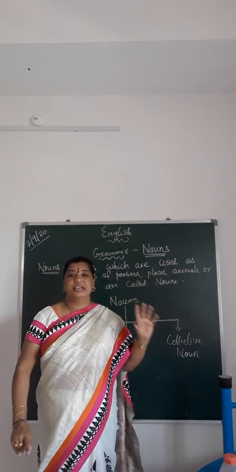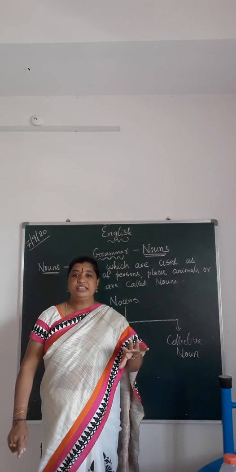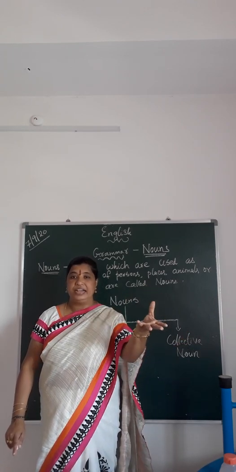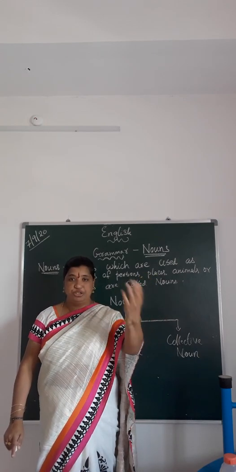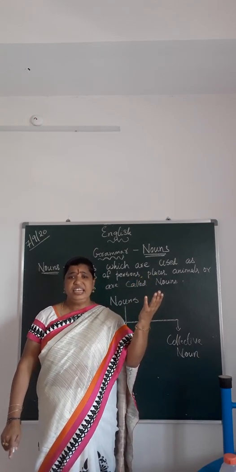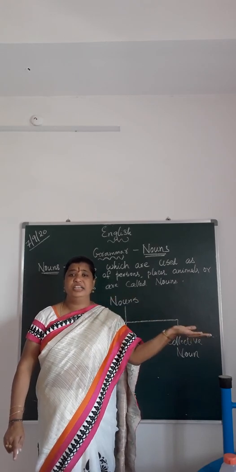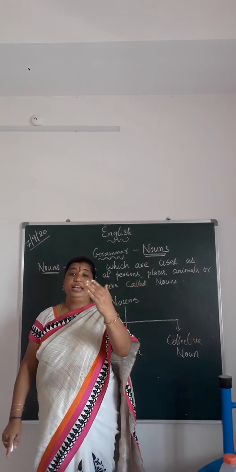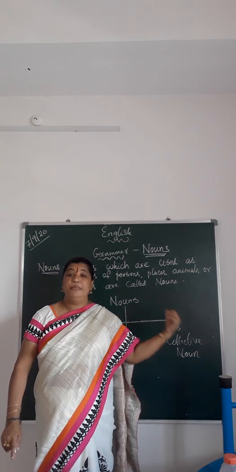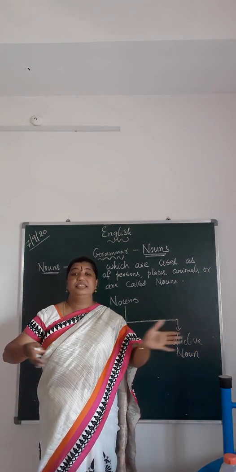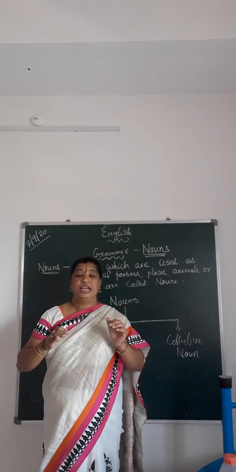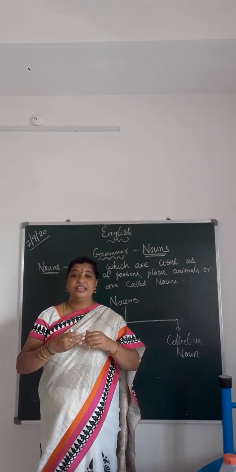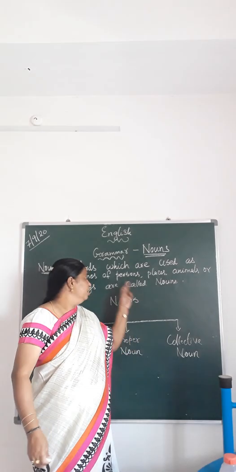A cat, a rat, a bat, a fan, Taj Mahal, Gol Gumbaz, Charminar, Delhi, Hyderabad, Amaravati, all these are called nouns because they are representing something.